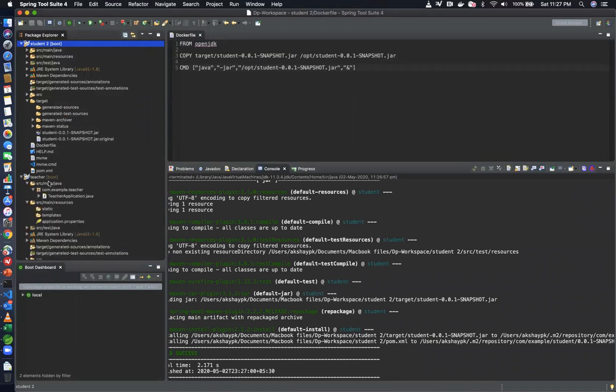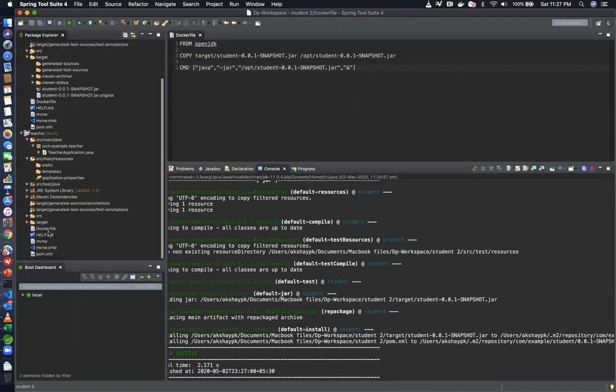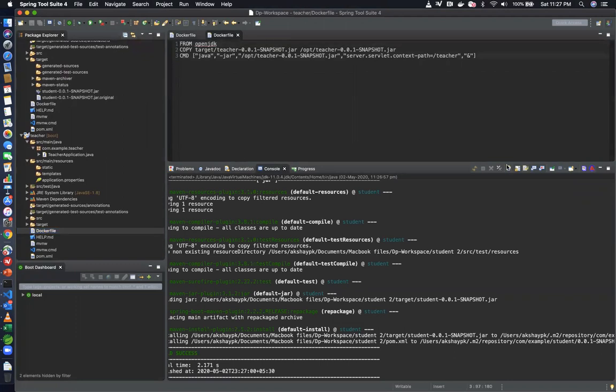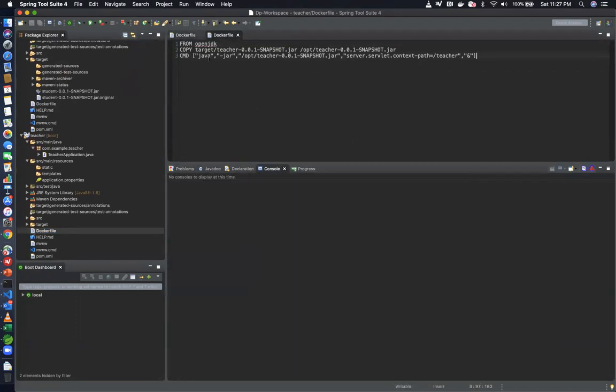So similarly for teacher, let's go ahead and look at the Docker file over here. It's pretty simple again. So you have the openjdk command over here. And again, from the target directory, you're copying the jar file to the OPT directory within the container, right?